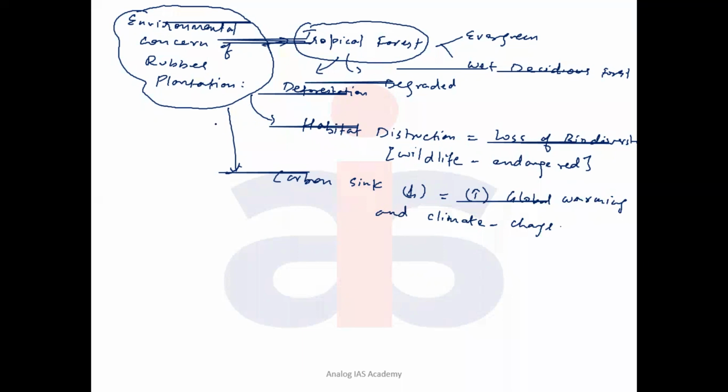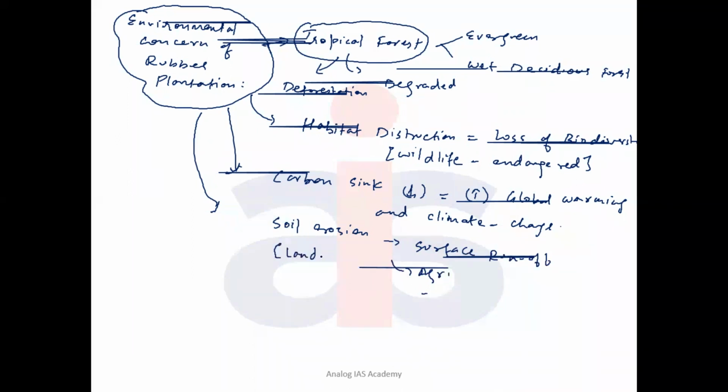Okay. Now when natural forest has been degraded for the plantation, it may speed up the process of what? Soil erosion, because rubber plantation is in high rainfall, wet areas, so the surface runoff will increase. When surface runoff increases, what will happen? The topsoil, fertile soil, is removed, and agricultural damage will be more and more, affecting the agriculture and rural sector in the end. So environmentally, soil erosion and land degradation are also caused by rubber plantations.